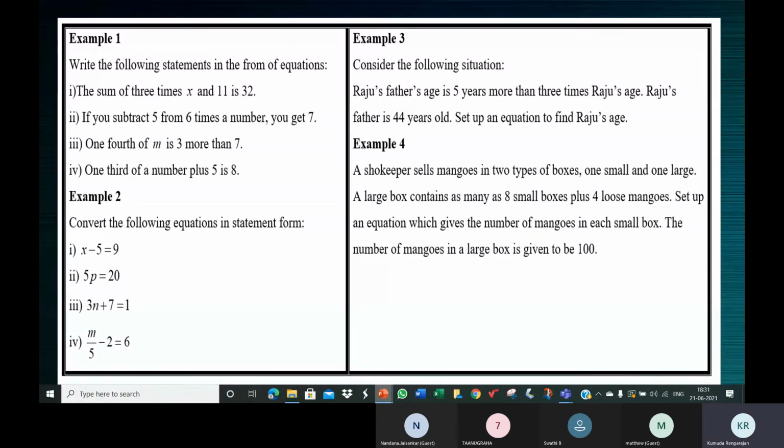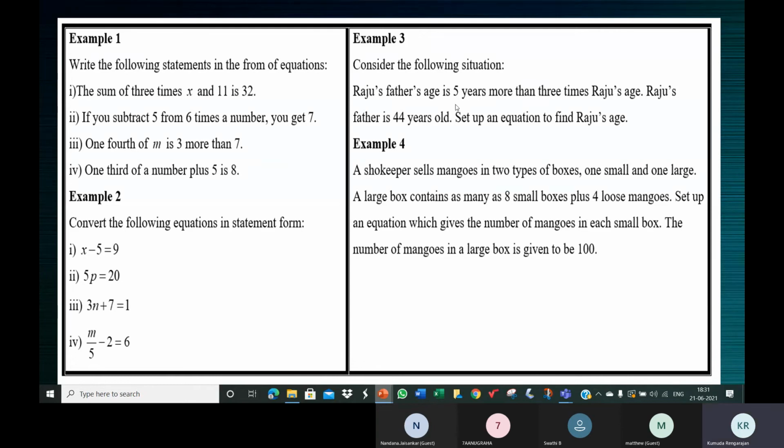If you want 5 more than 100, that is 100 plus 5. So 3x plus 5 is Raju's father's age. So 3x plus 5 is equal to 44. Just keep putting it, children. Can you all see the screen properly? What is Raju's father's age given? 44.